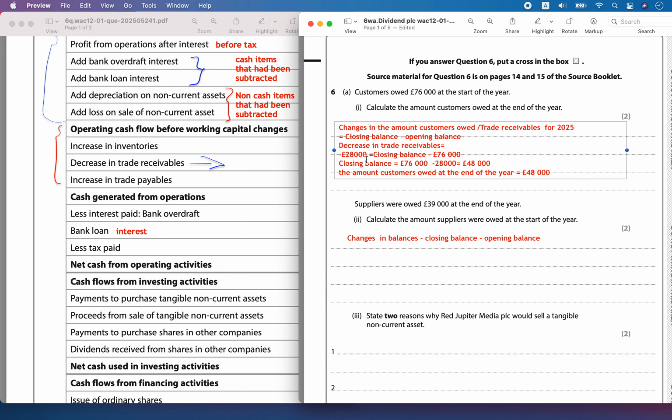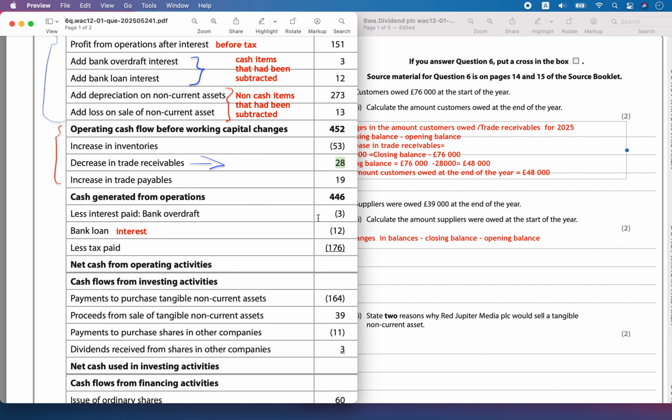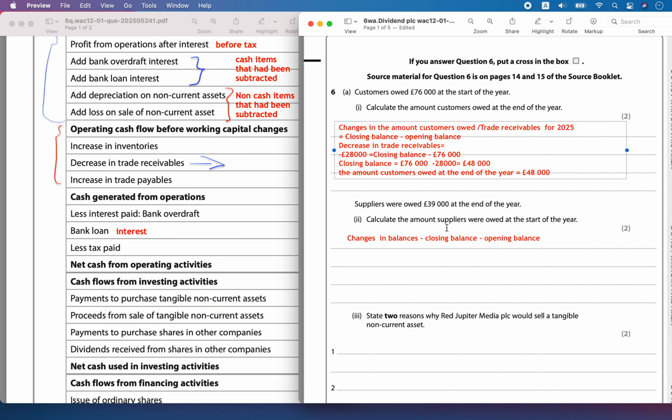The change in the trade receivables between the opening and closing balance that you have calculated was 28,000 and there was a decrease. When you are calculating closing minus opening balance, if you get a negative balance, you will declare it as a decrease in the balance. If it is positive, you will include it as a positive balance and say it was an increase in trade receivables from closing minus opening balances.